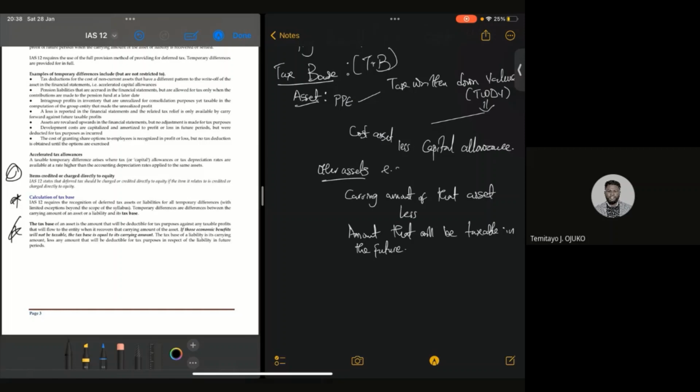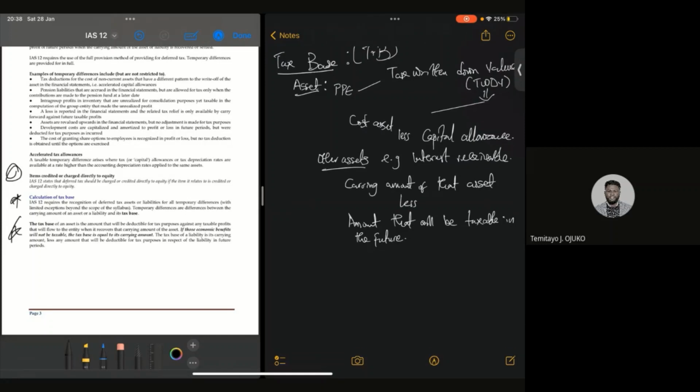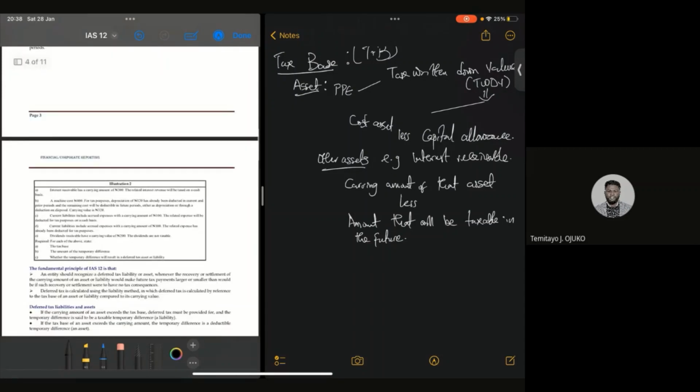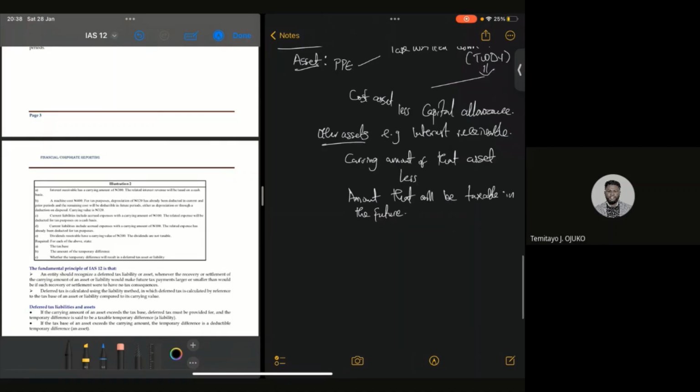Let me put here, for example, interest receivable. That is the way to get your tax base of an asset. Pretty straightforward. By the time we get to an example that we are going to look at very soon, I'll be touching more on this and explaining what this whole tax base of an asset and tax base of a liability is.